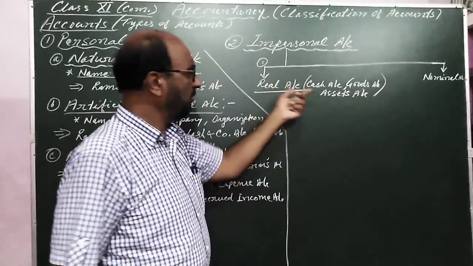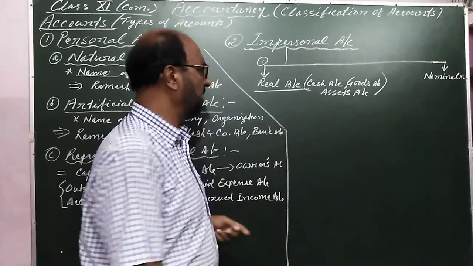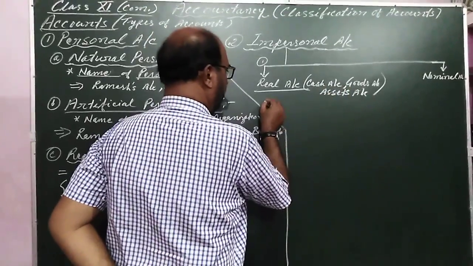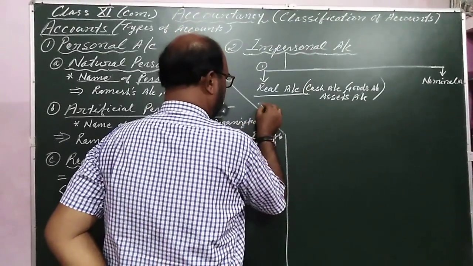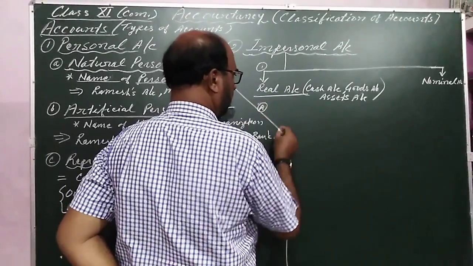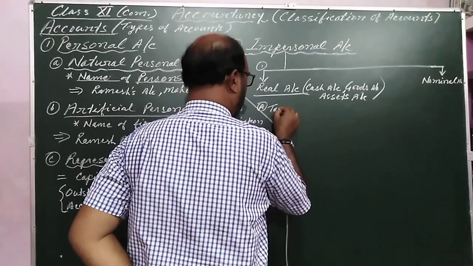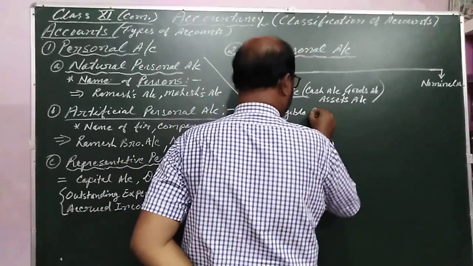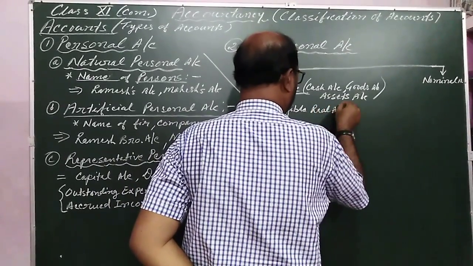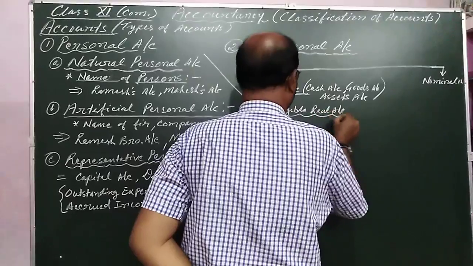The real account includes these three items, but even it is divided into two parts. A is known as tangible real account.